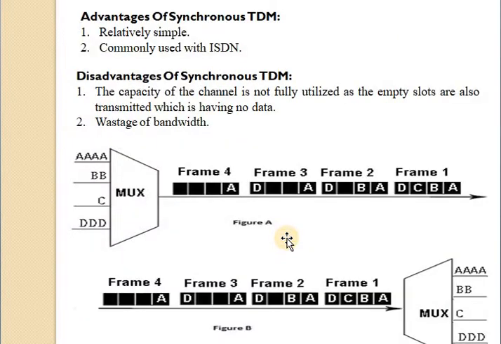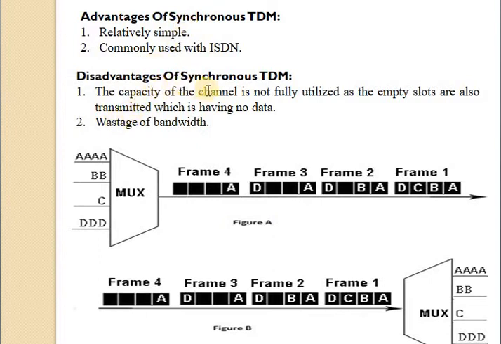Next, the advantages of synchronous TDM. It is a relatively simple technique and is commonly used with ISDN, the Integrated Services Digital Network. In networks it is used, and no address information is required. Channel capacity should be large and order is maintained. First of all, it sends A, B, C and D. After that it again sends A, B, C. So in synchronous TDM order is maintained. These are the advantages of TDM.